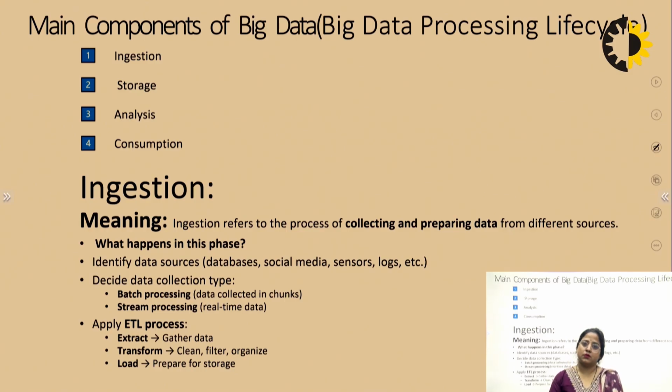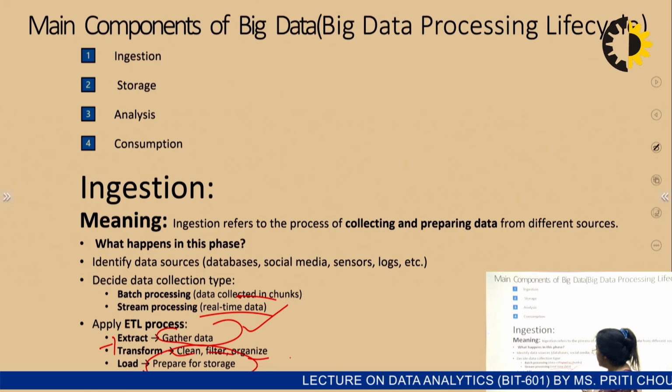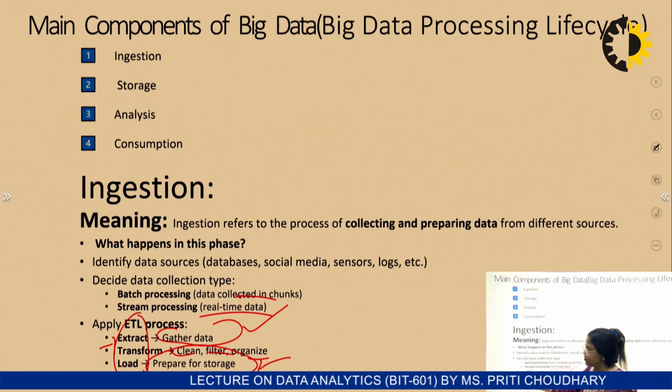Now data comes to the next phase, that is preparing your data. You may want streaming processing or batch processing, where data is collected in chunks, or collecting real-time data. Now apply the ETL. ETL full form is extract, transform, load. Firstly, gather the data from sources. After that the data is transformed, like cleaning, filtering and organizing, then prepare the data for storage. So it is the ETL process.